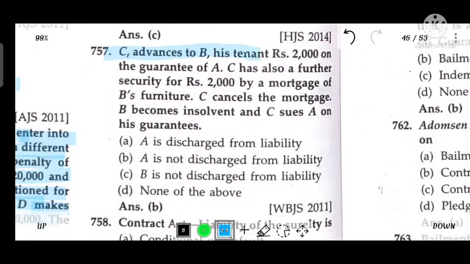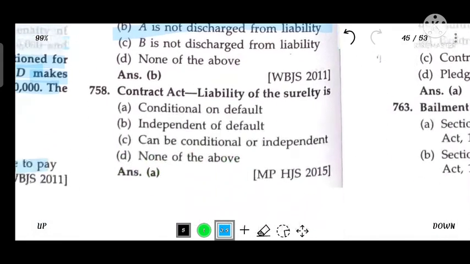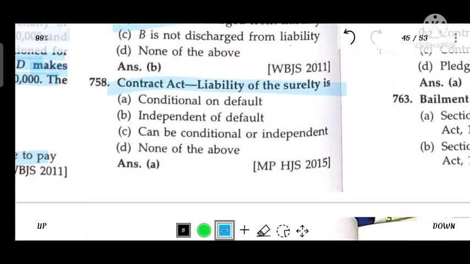C advances D, his tenant, 22,000 on the guarantee of A. C has also further security of 2,000 by the mortgage of furniture. C cancelled the mortgage, B became insolvent and C sues A on his guarantee. A is not discharged from the liability. Under the Contract Act, the liability of the surety is conditioned on default.